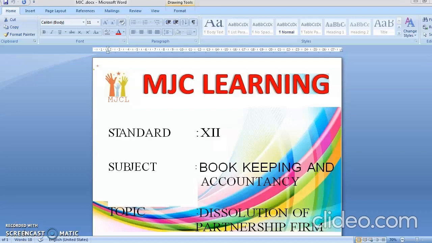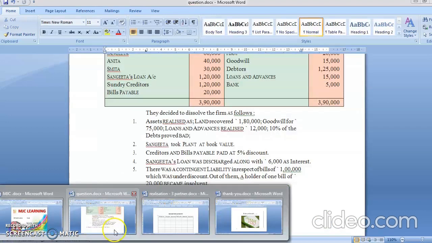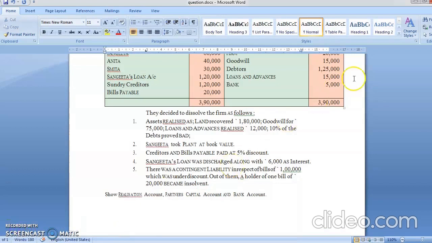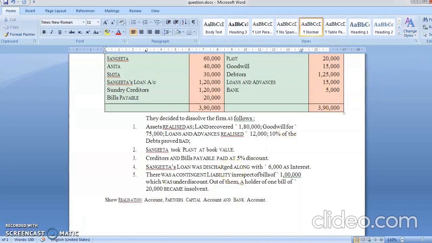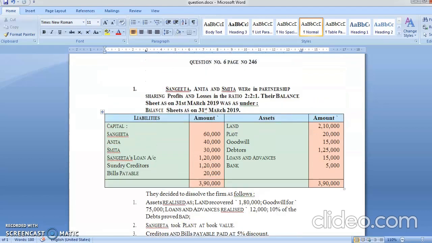The topic name is dissolution of partnership firm. Students, we have already solved 5 problems. So today we are going to solve one more new problem. For solving the problem, first we have to understand the question. So let's read the question.